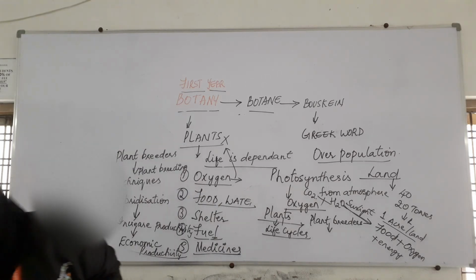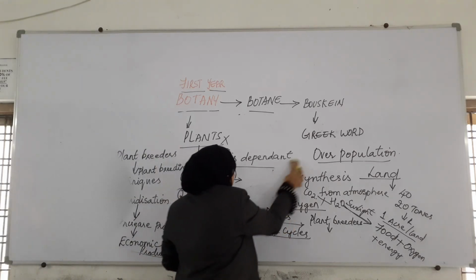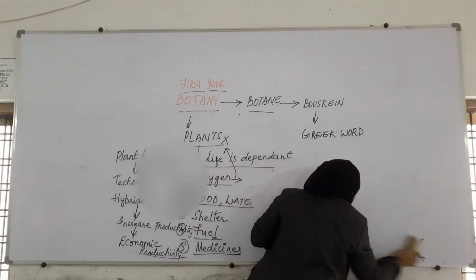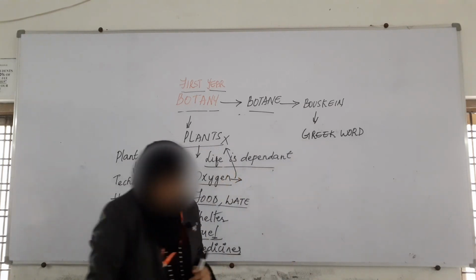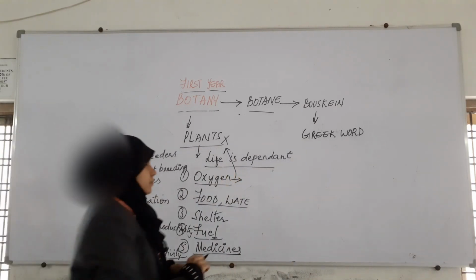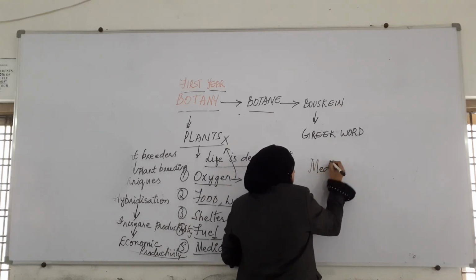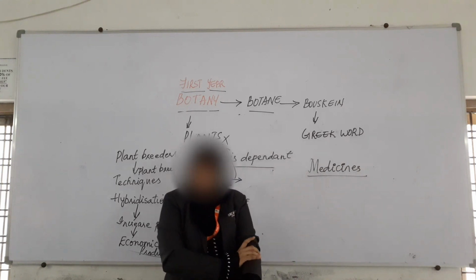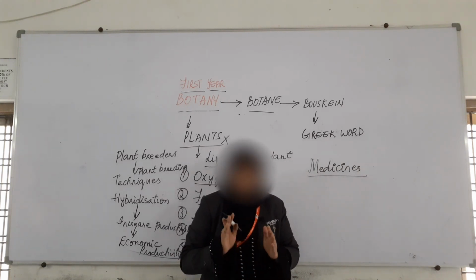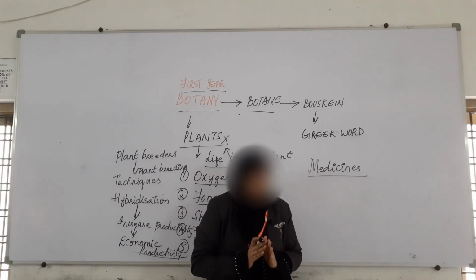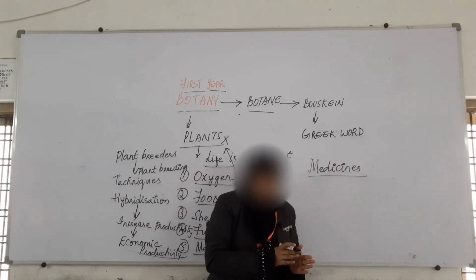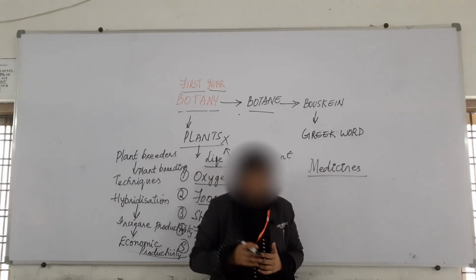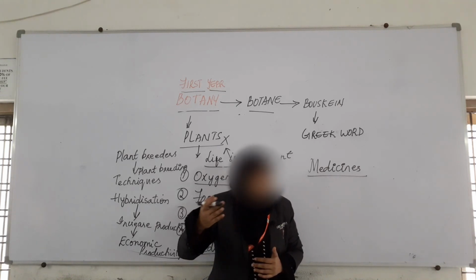So here the another thing which we get from it is medicines. Here different varieties are there. Not all the plants will give us medicines. Few plants will give us medicines, others will be giving us different things, but they won't give us medicines. I am not saying that other plants are not useful. They are also useful, but they are useful in other ways.